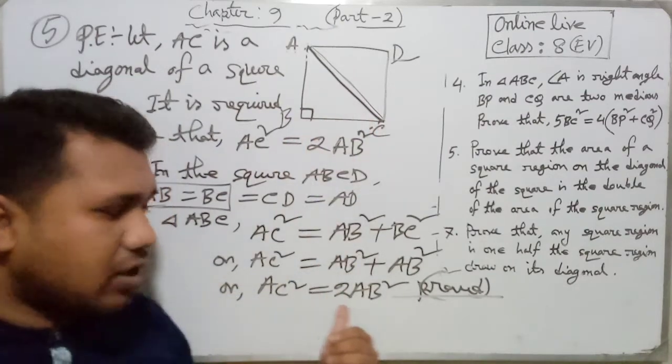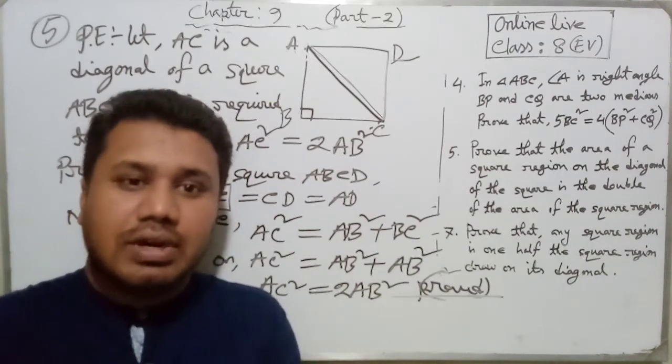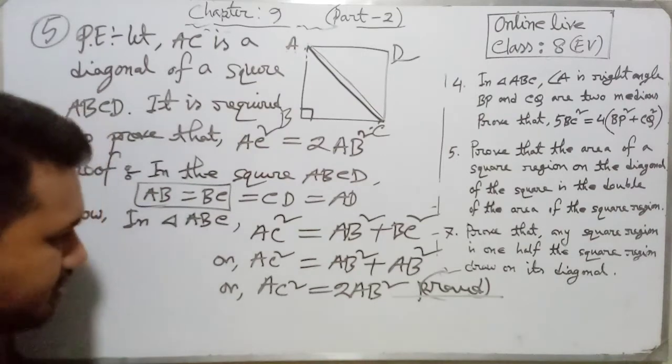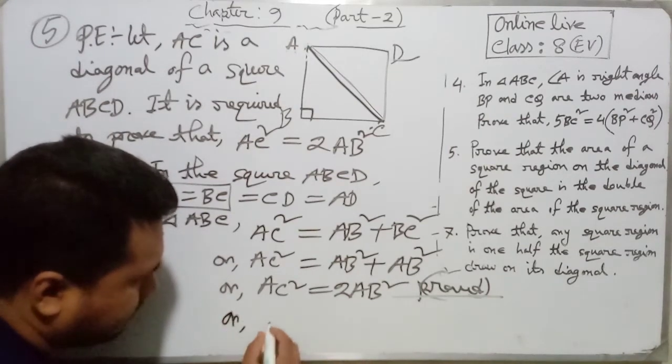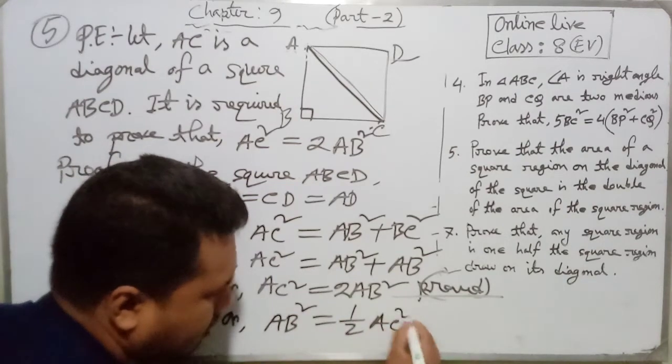That means AC square equal to 2AB square. Now in problem number 7, we have to prove that AB square equal to half AC square. So like this, we can write the next sentence: AB square equal half AC square. Proved.